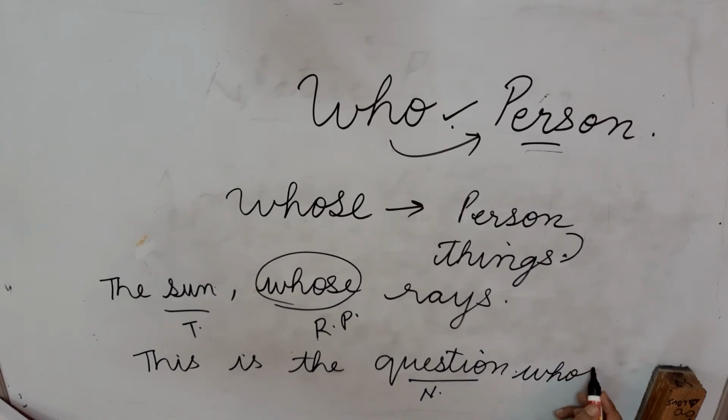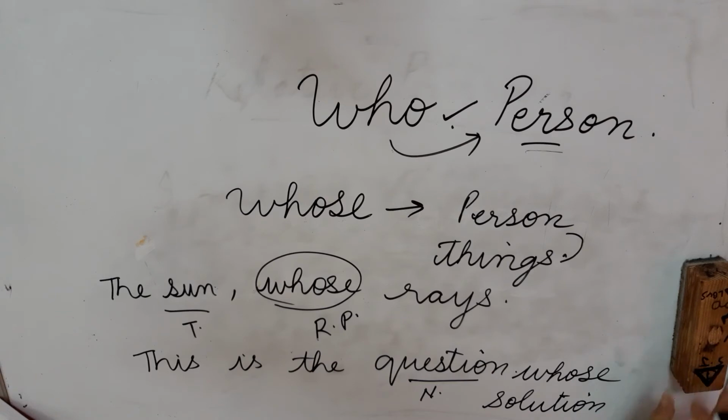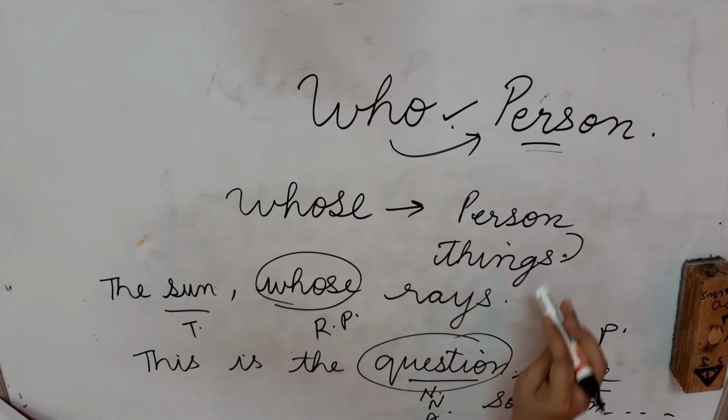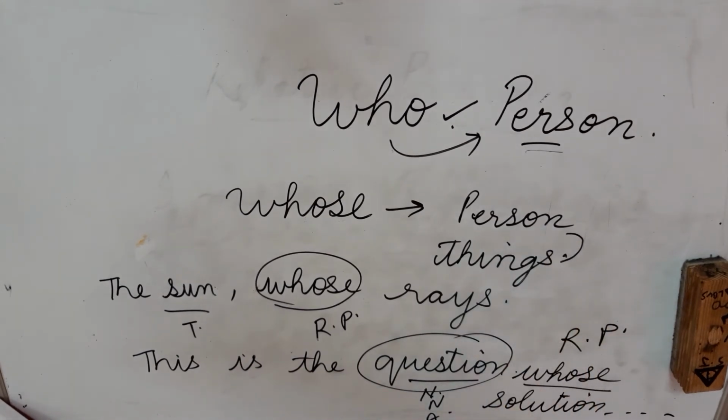Whose solution has baffled. Baffled means confused and deceived philosophers of all ages. So for this question, which is a noun or an antecedent, whose is the relative pronoun used. So just remember, it can be used both for persons as well as things.